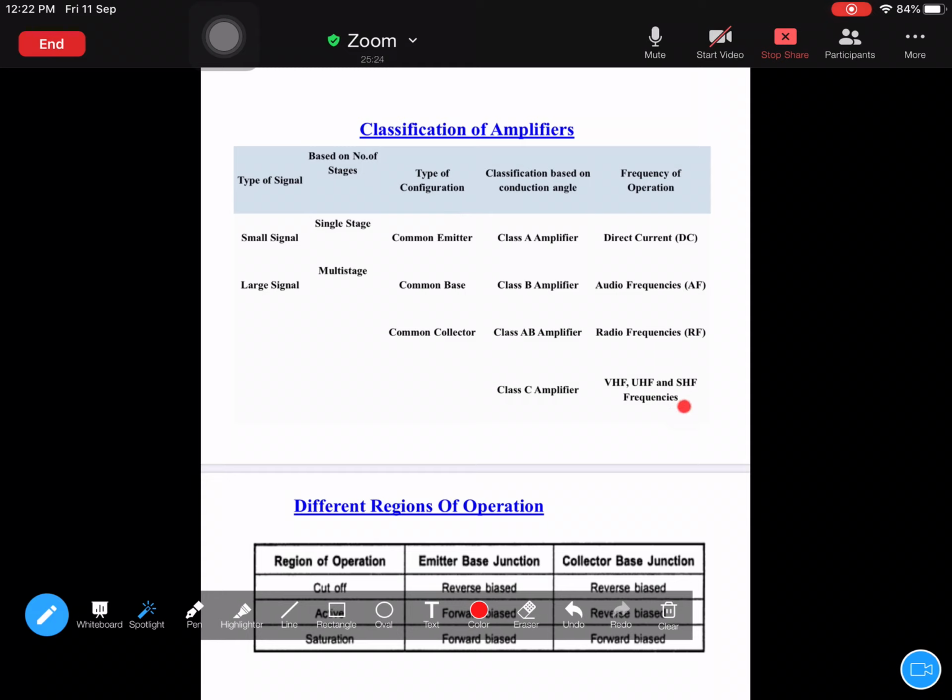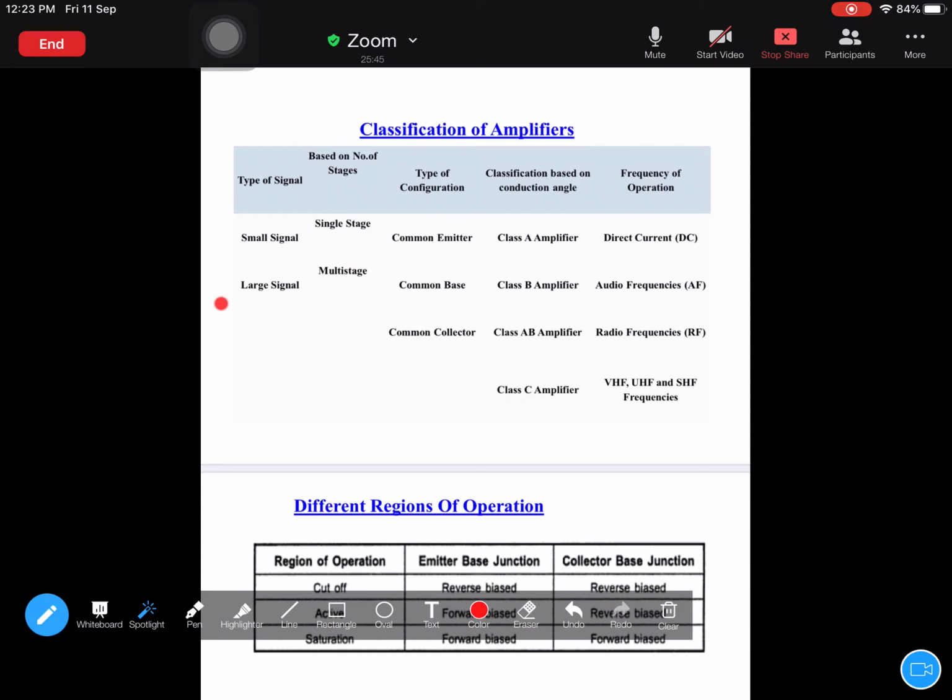Okay, when you deal with electronic subjects in the future, in the next semester and the upcoming semesters, you will be studying all these things. But in this semester, you must know these first three things: small signal, large signal, single stage, multi stage, common emitter, common base, common collector.